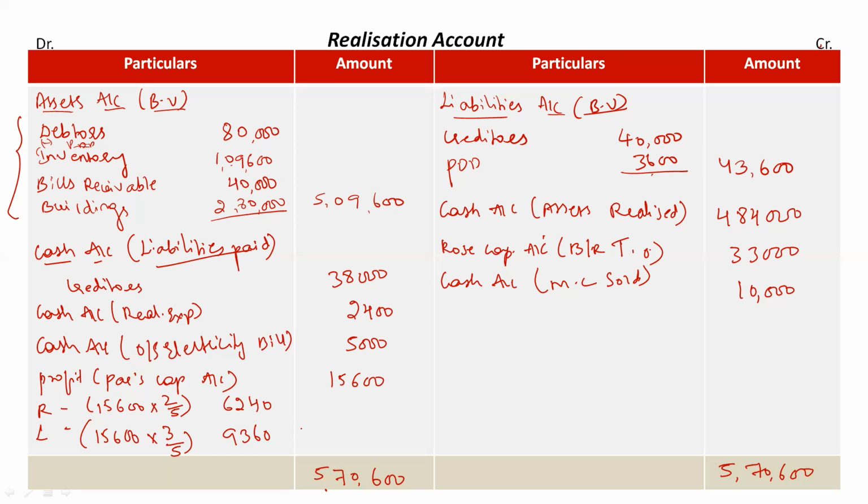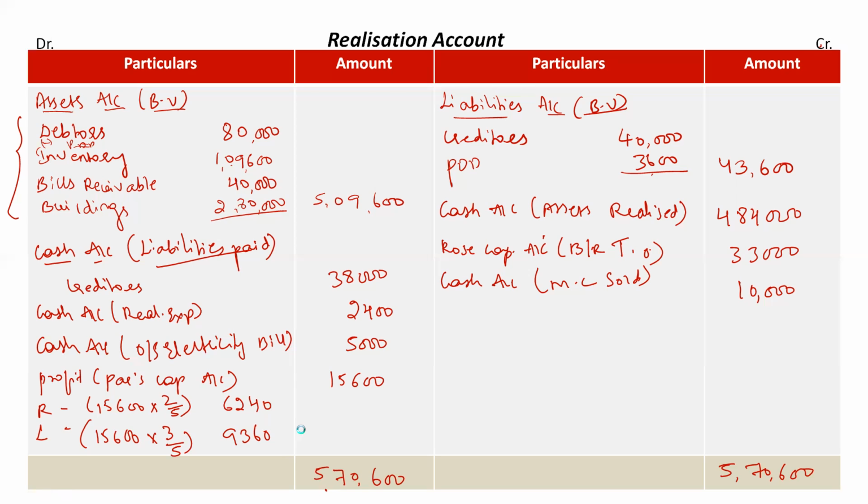Then at last you have to total both the amount columns, check which side is bigger. If you are getting difference on the debit side, it's treated as profit on realization. If you are getting difference on the credit side, it's treated as loss on realization. In both the cases, be it profit or loss, we have to distribute it among partners in their ratio. Okay, that's all we do in realization account.